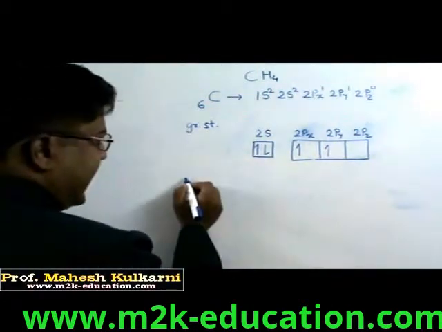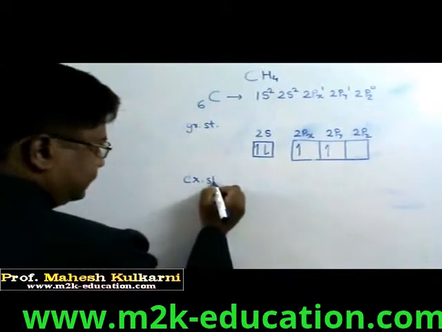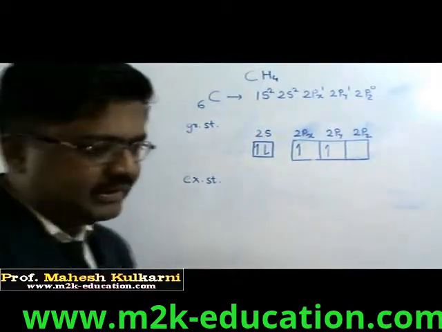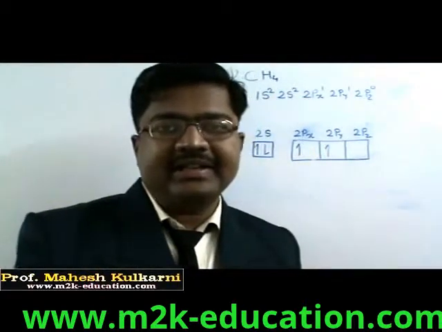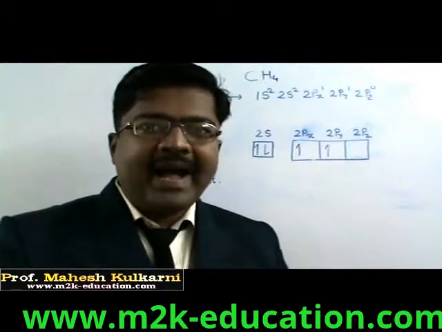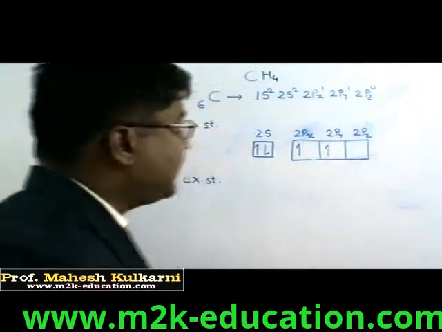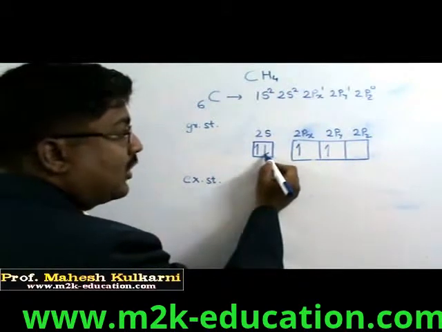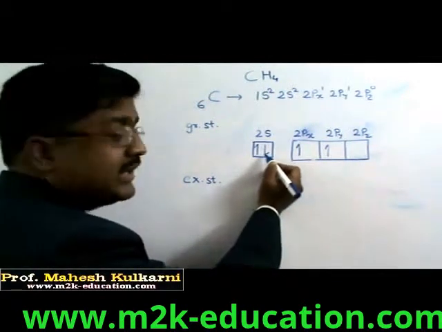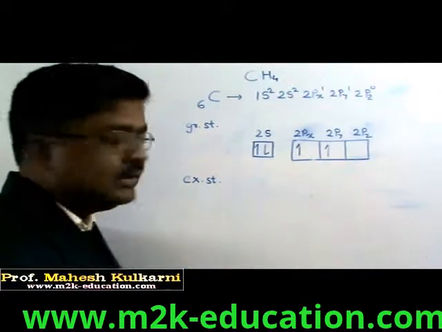Now, when a reaction starts, we have to supply some energy. This energy is called the energy of activation. By absorbing that energy of activation, the reaction starts. So what happens exactly? This electron absorbs that energy of activation and gets excited to a higher level.